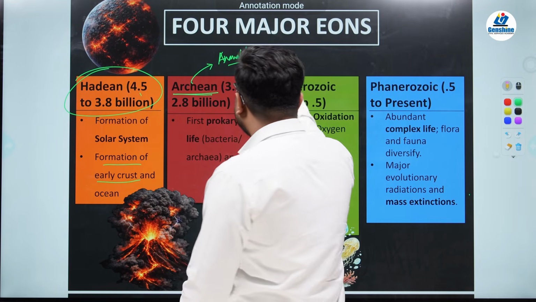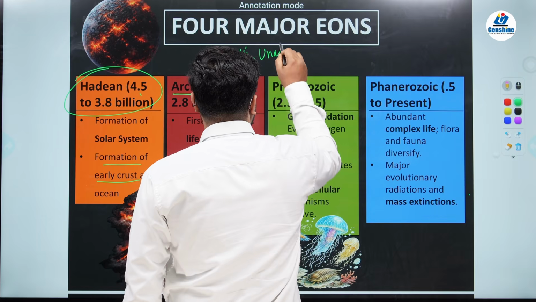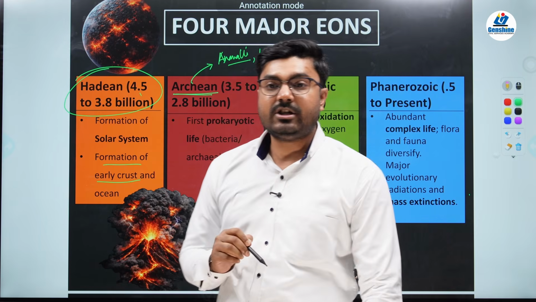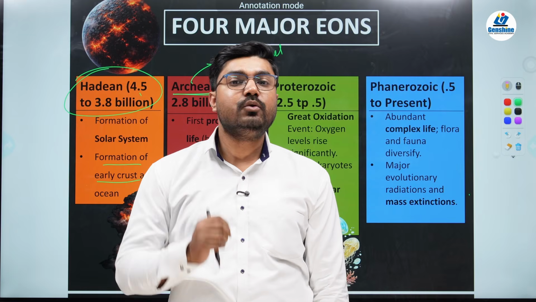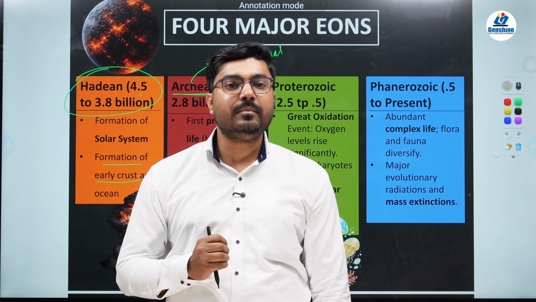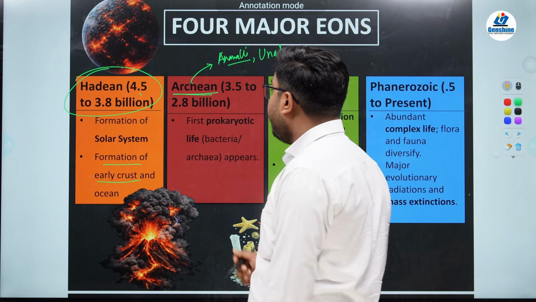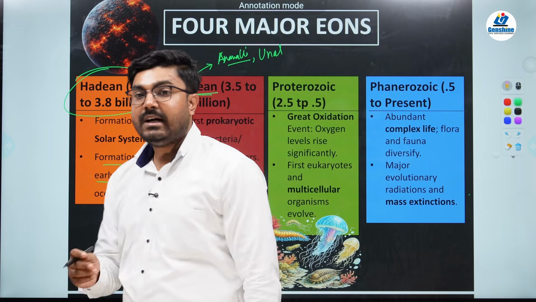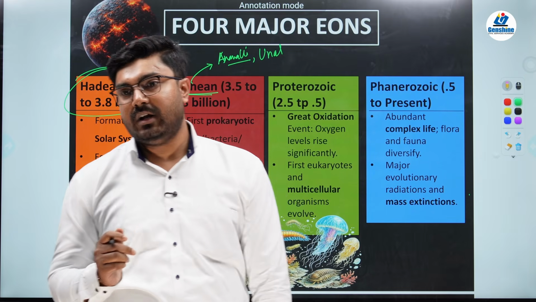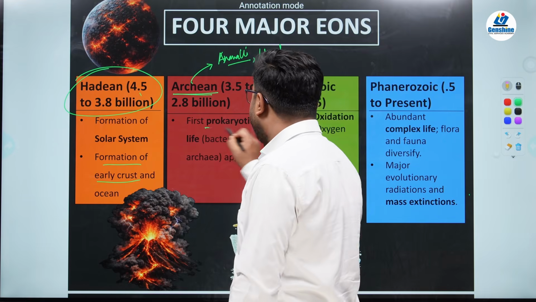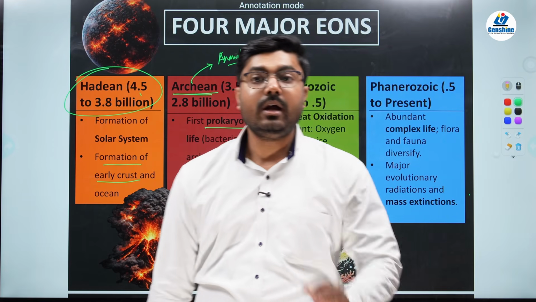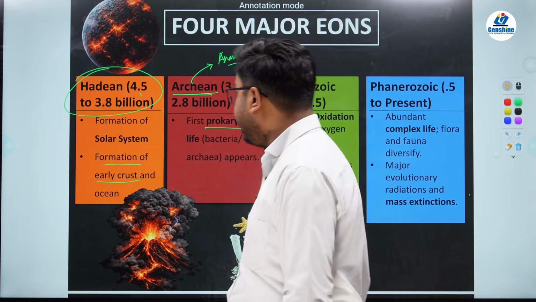Okay. Next, you'll find the Ural range in the regions of Russia and Europe. It borders Russia and European countries. The Ural range was also formed in the Archean period. In the Archean period, there was also the introduction of certain bacteria which were unicellular. They were not multicellular; they were unicellular, named as prokaryotic bacteria.